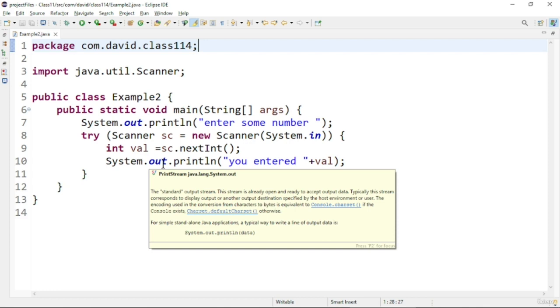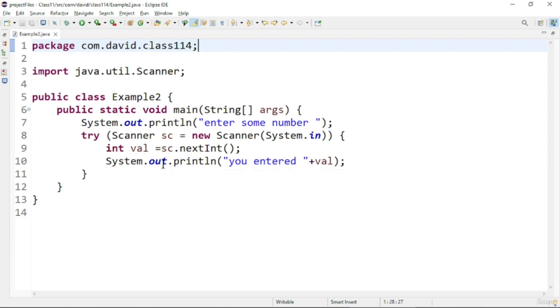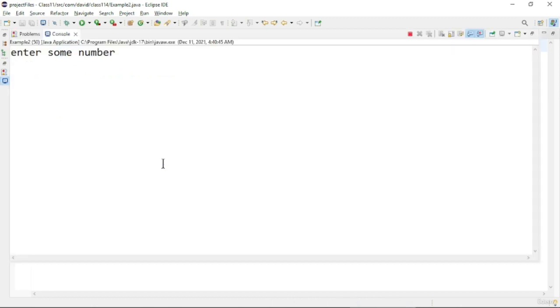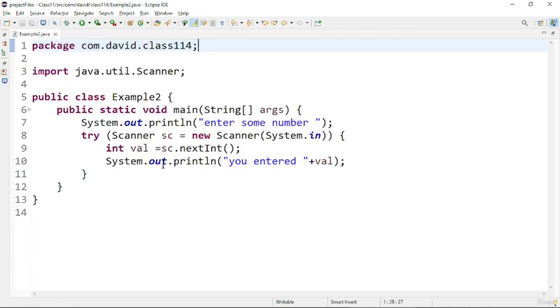Let us see the output of this program. So here it is prompting me to enter a number. I'll enter a number, and then the output is generated. So this is it about try with resources.